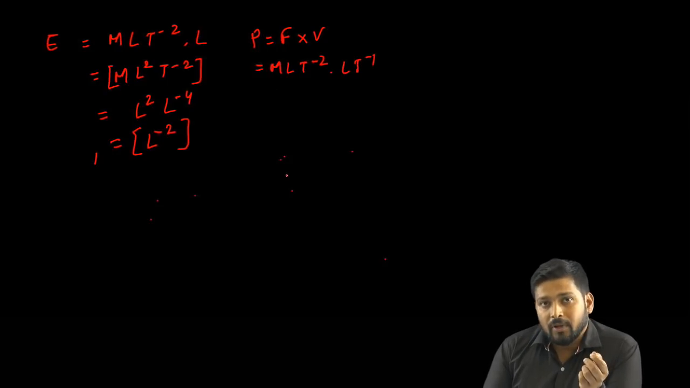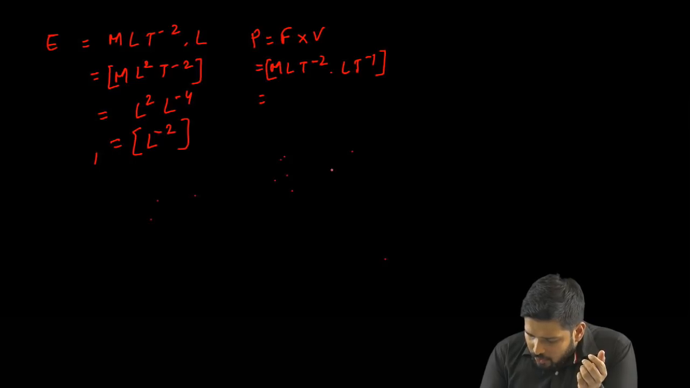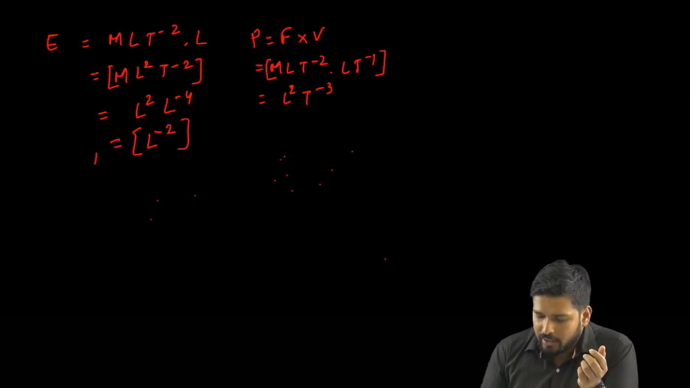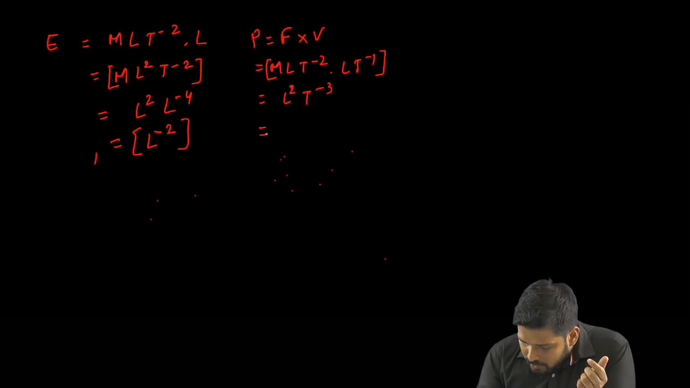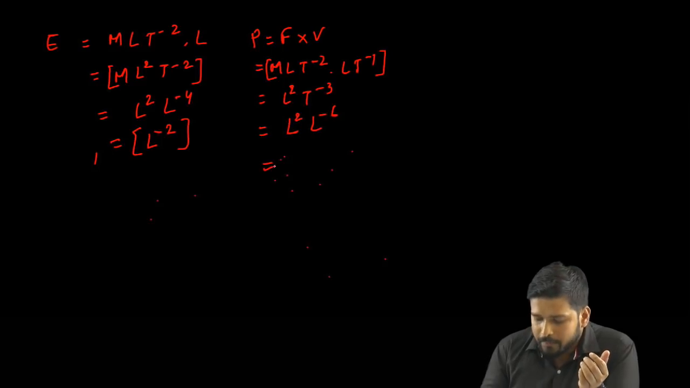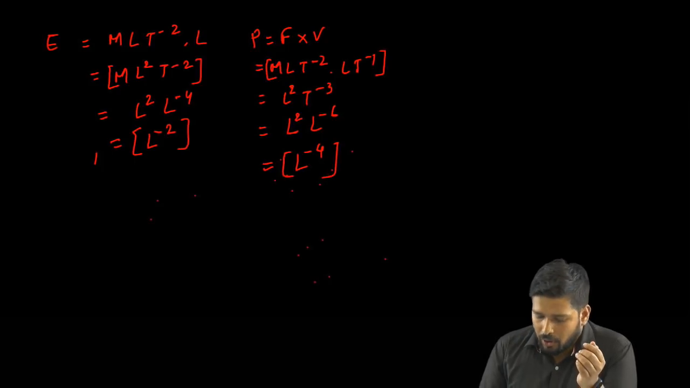Now what we have to do is, again, mass is of 0 dimension, and I get here L to the power 2 and T to the power minus 3. And if it is T to the power minus 3, in terms of L, it will be L to the power minus 6, correct? So it will be L and L to the power minus 6. Overall, I get a dimension of L to the power minus 4. So that's the dimension of my power.